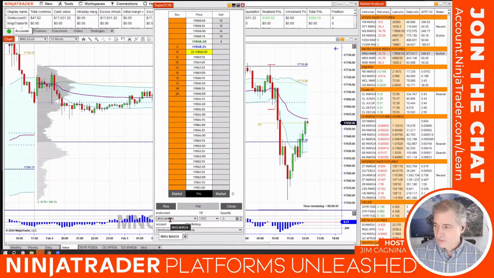What market are we looking at? It's called an instrument or a market. This is the micro NASDAQ stock index futures, and this is the March 2024 contract. And then the next area is time in force. It's good till cancel. We'll leave that alone. The next area lets us set our quantity, how many contracts we want to trade at one time. Lower left is the account that we're in, and I have a couple of different accounts. This is my sim account 1. It's named sim account 1, and the tab at the bottom reinforces the idea that we're in the micro NASDAQ here in the March 2024 contract.